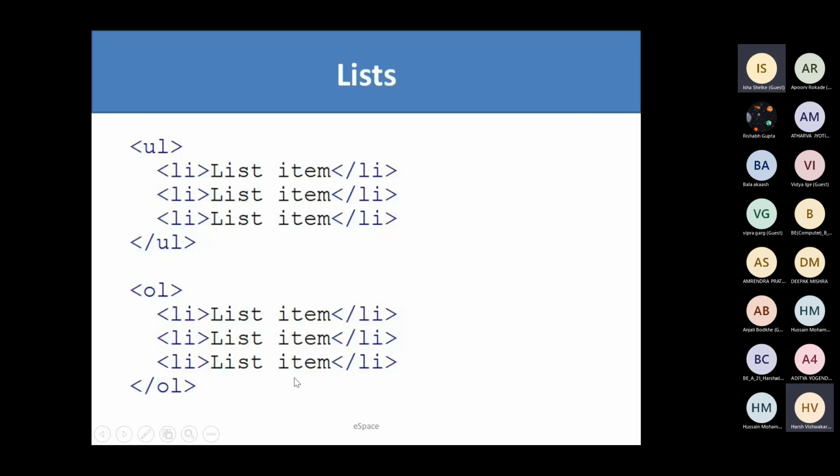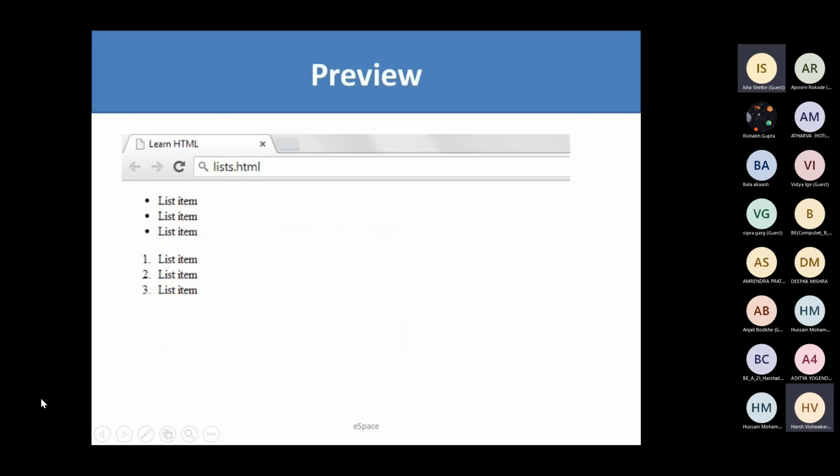So it will be displayed something like this. Here you can see these are unordered lists, so you see a bullet here which displays just a bullet, and here is an ordered list, so there is a number 1, 2, 3. This number can be Roman as well and can be anything. You can change it to anything. Changing them is also part of CSS, or you can change them using HTML as well, but we'll look at that afterwards.